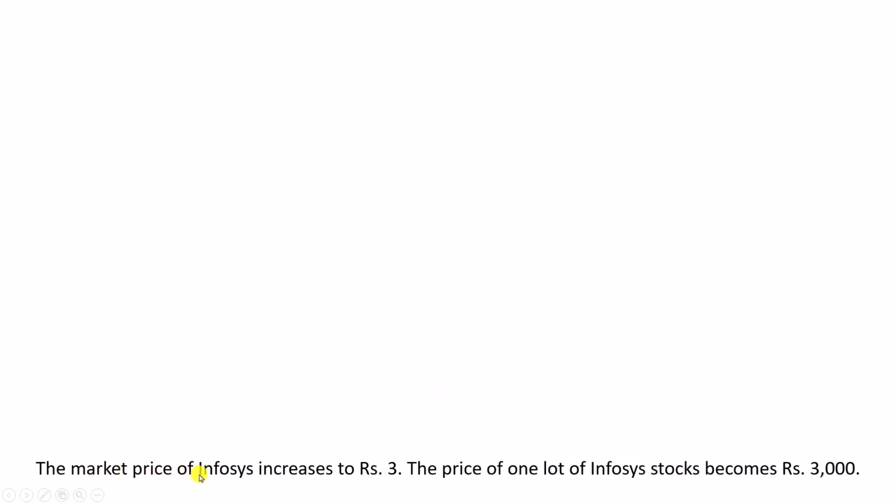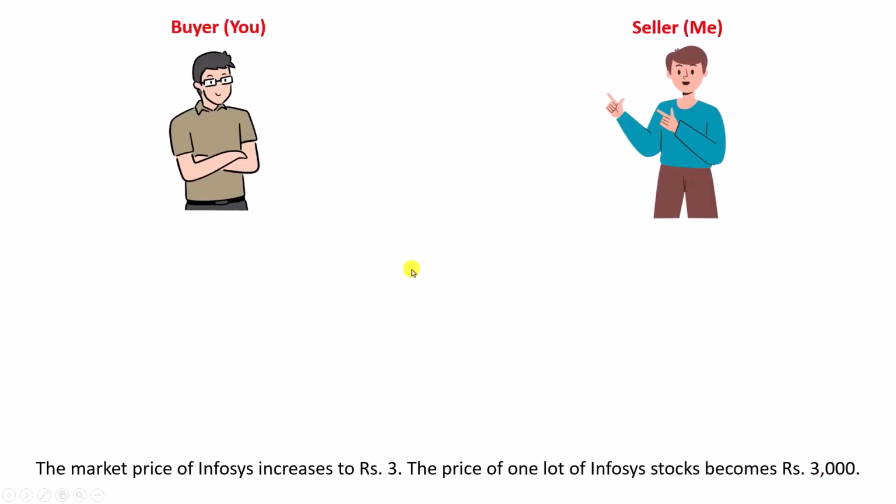The market price of Infosys increases to 3 rupees. So, the price of one lot of Infosys stocks becomes rupees 3000. Okay. So, this is buyer, which is you. This is seller, which is me.